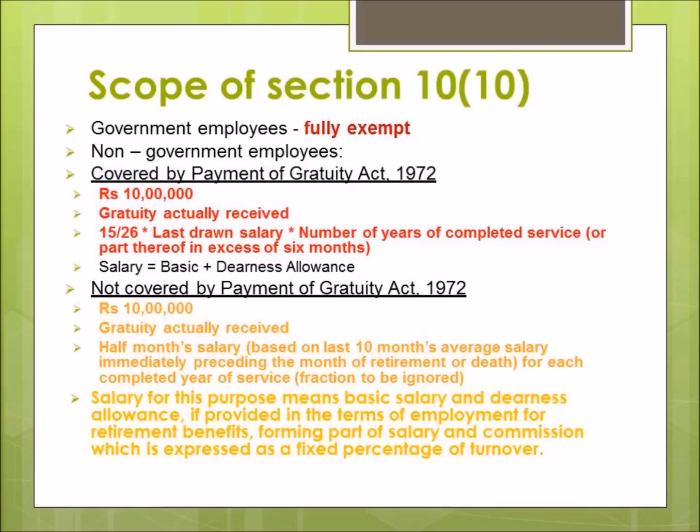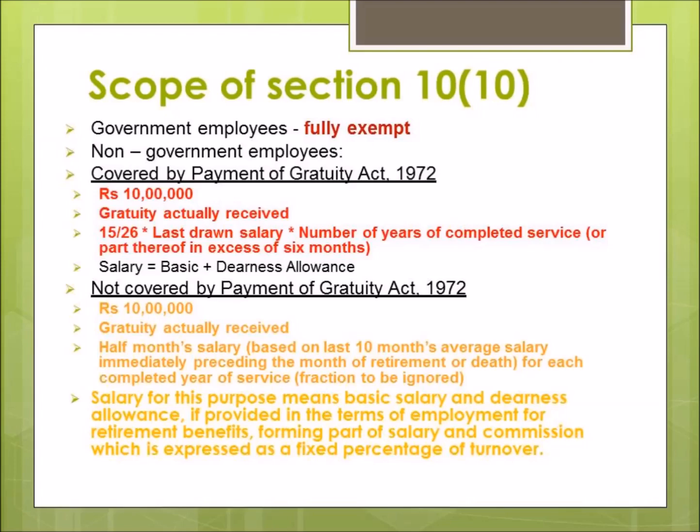And here, if the part of a year is more than 6 months, then that will be taken as a full year. And if that is less than 6 months, it will be ignored. So if I have been working for 26 years and 4 months, it will be taken as 26 years. And if I am working for 26 years and 7 months, it will be taken as 27 years. So these are the three conditions. The minimum of these three will be exempted in case of a non-government employee covered by the Payment of Gratuity Act 1972. What are the conditions?